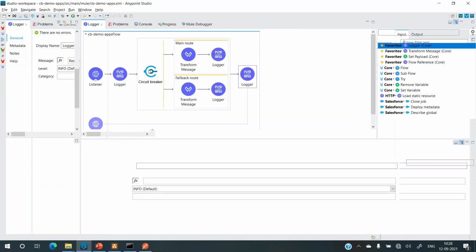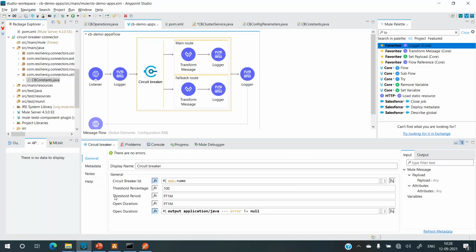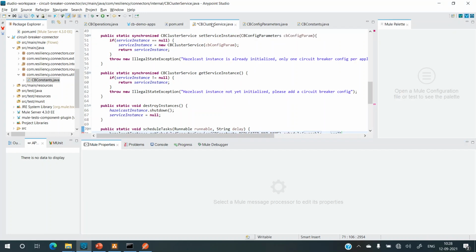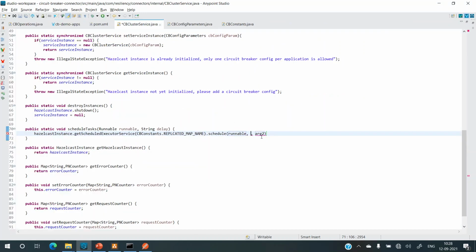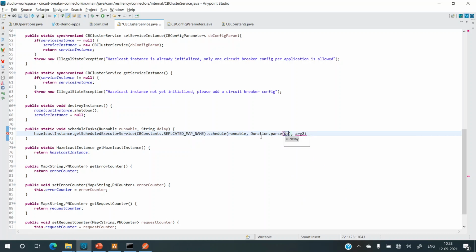Not the logger, but let's go to this configuration. So it should be threshold period or the open duration. So that will be set. So this is a period and this is in ISO 8601 format. It's in the duration format. So we need to parse this string to duration. So the string will be sent and we'll parse this. So Duration dot parse string delay.